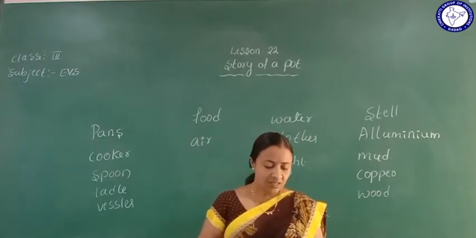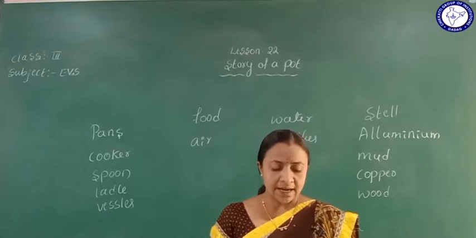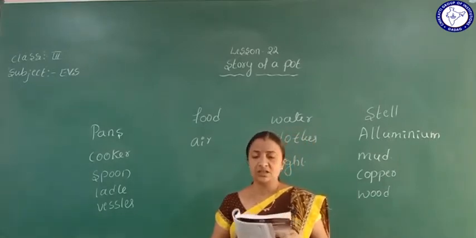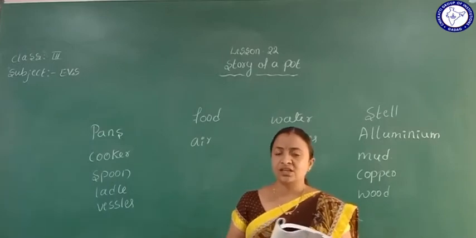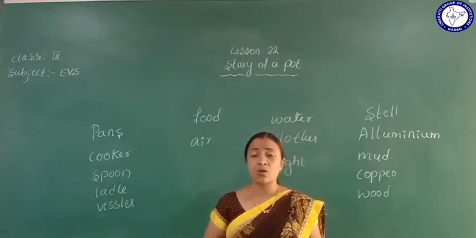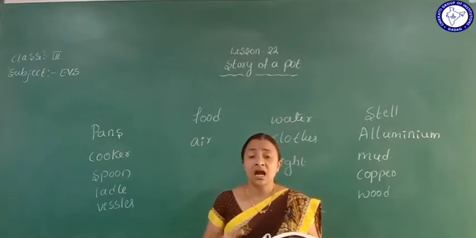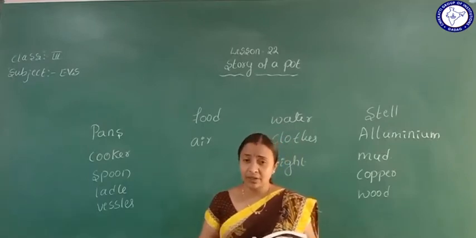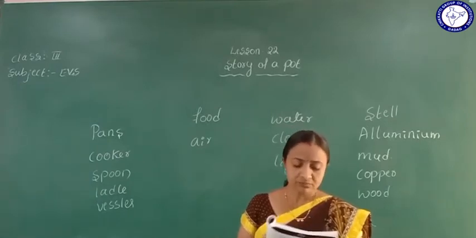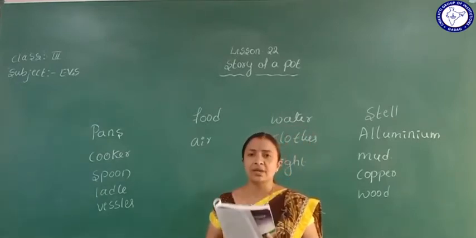Okay. Do you know the materials which were used to make utensils in olden days? Yes, in olden days, which type of materials were they using? Almost all of them were using mud-prepared materials, like pots. Okay. So how are the pots made?